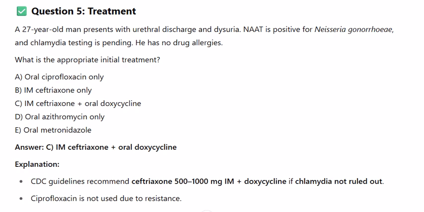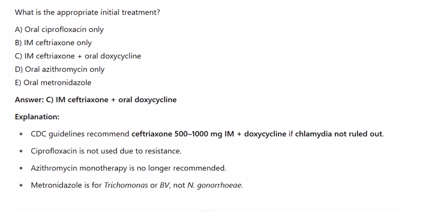Explanation: CDC guidelines recommend ceftriaxone 500 to 1,000 milligrams IM plus doxycycline if chlamydia is not ruled out. Ciprofloxacin is not used due to resistance. Azithromycin monotherapy is no longer recommended. Metronidazole is for trichomonas or BV, not N. gonorrhoeae.